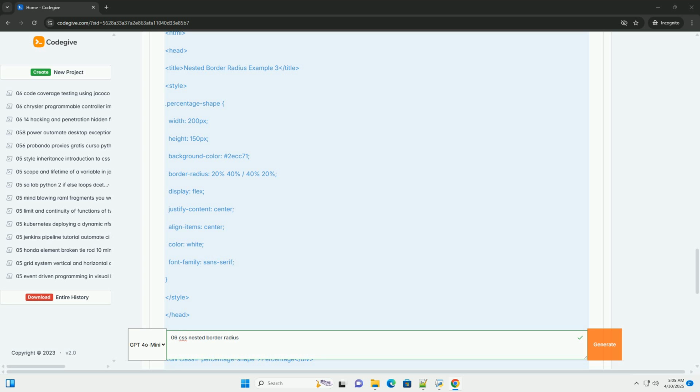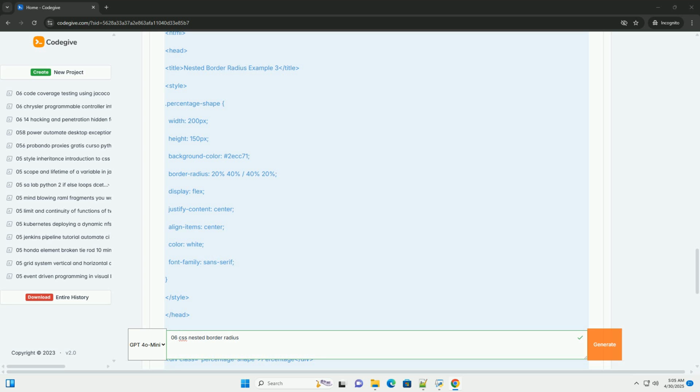8. Tools and resources. Online border radius generators. Several online tools can help you visualize and generate border radius code. These tools often have a visual interface that allows you to adjust the corner radii and see the resulting CSS code. Examples include CSS border radius generator: search for CSS border radius generator on Google.